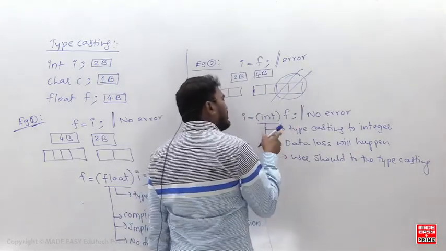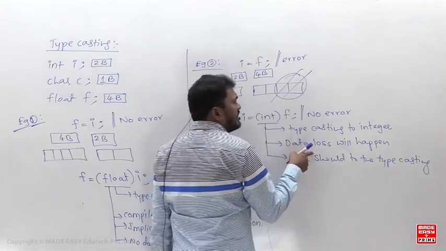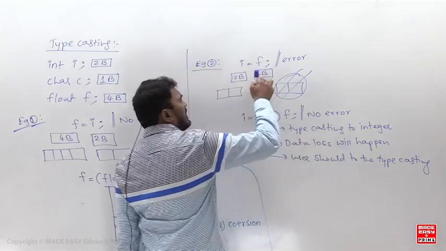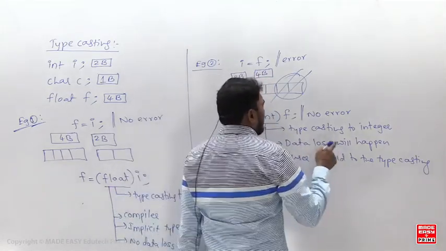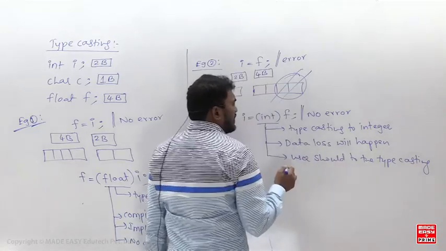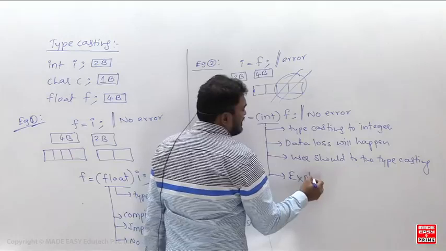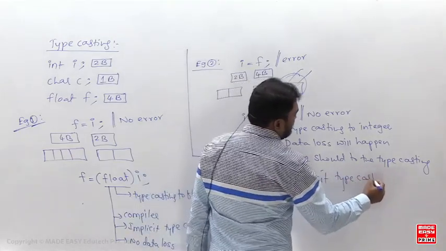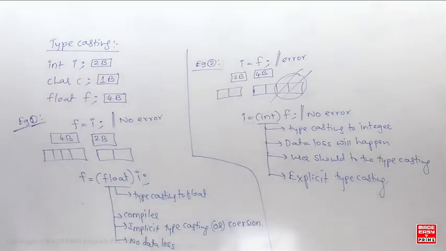Even if you are doing typecasting, data loss will definitely happen, because logically there is no possibility of assigning 4 bytes of data in 2 bytes of memory. So data loss will happen, and the user should do the typecasting. This is called explicit typecasting. Is that clear?